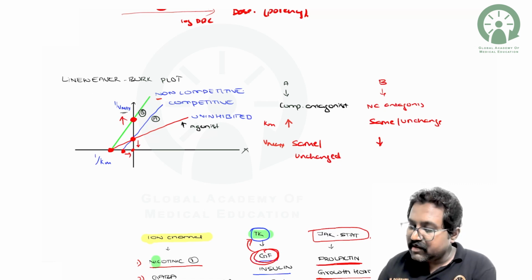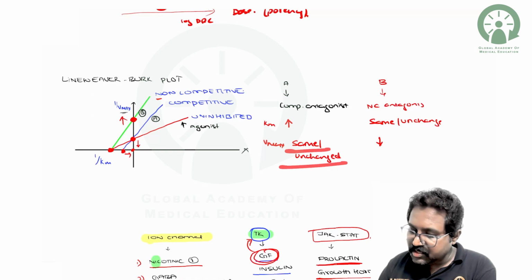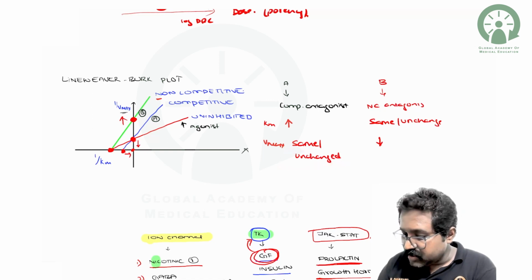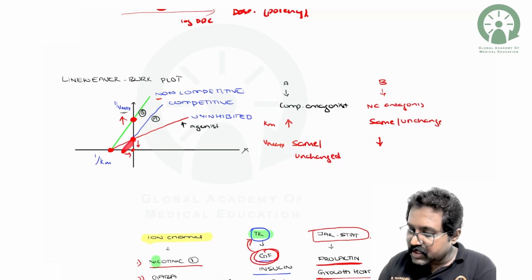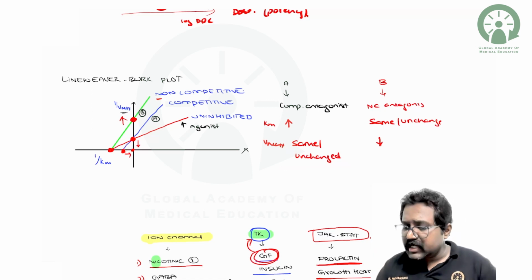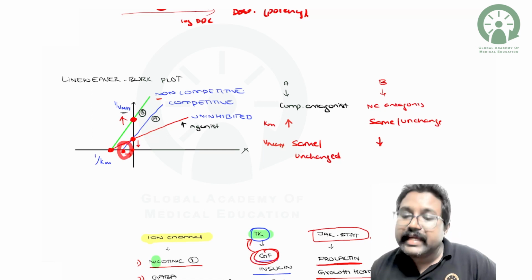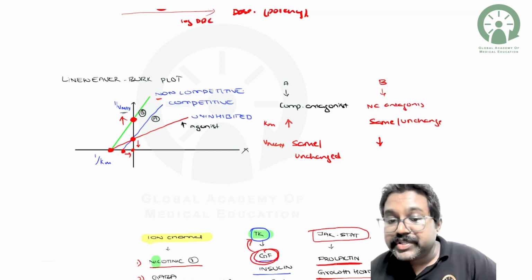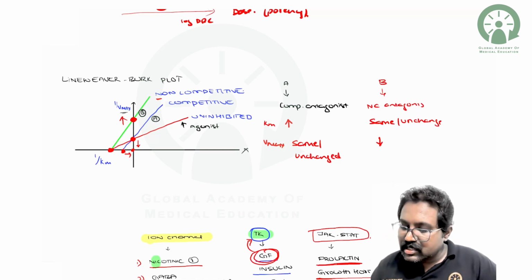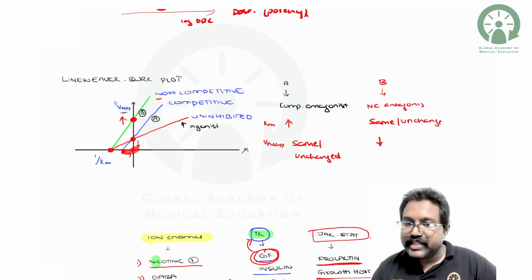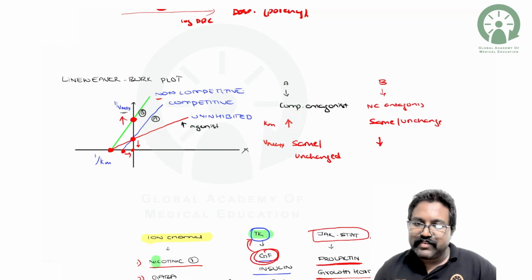That means the Vmax will remain the same or unchanged. What is happening to the line which is approaching towards the x-axis? It is nearer to the 0, nearer to the central point. Therefore, the Km will increase.